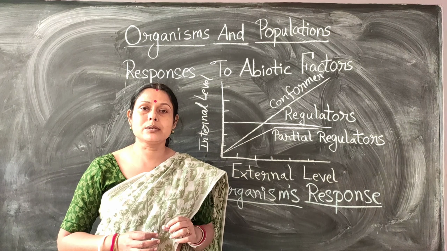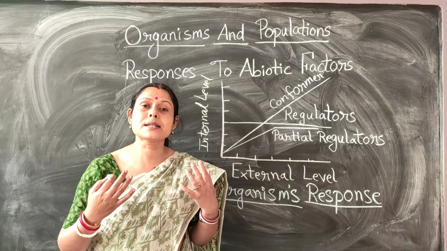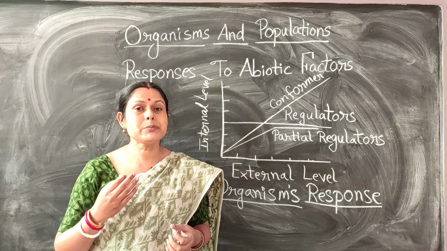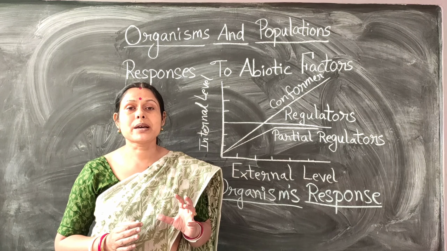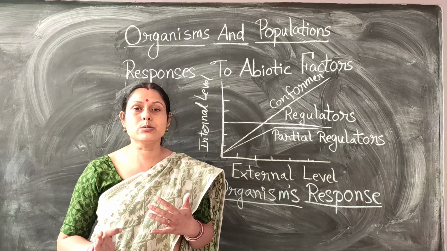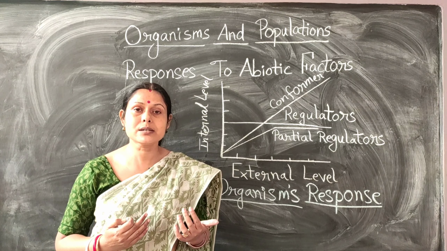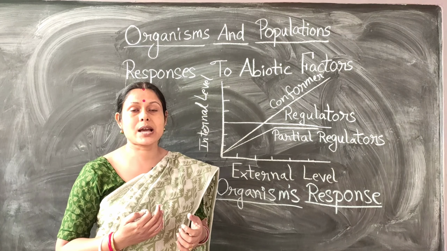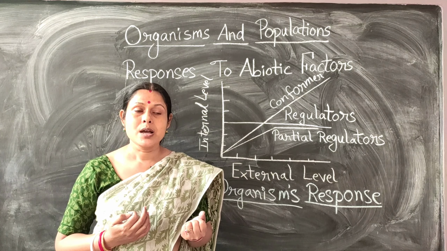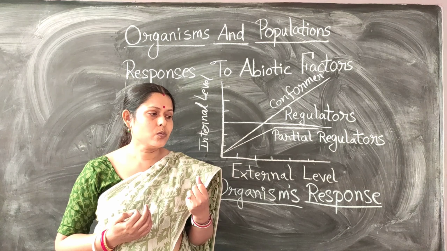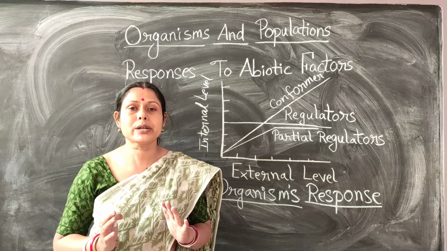Now conformers and regulators, what it means is that the internal homeostasis, that is the steady state of an organism, if it can be maintained by a group of population, by a group of organisms, we call them regulators. That means they can regulate. They can regulate either by means of thermoregulation, that means the body heat increasing or decreasing, or by means of osmotic regulation, as we see in the case of aquatic organisms. If an organism is surviving in saline water, or living in water in which the salt concentration is less, then how will it regulate the body? That is called osmoregulation.